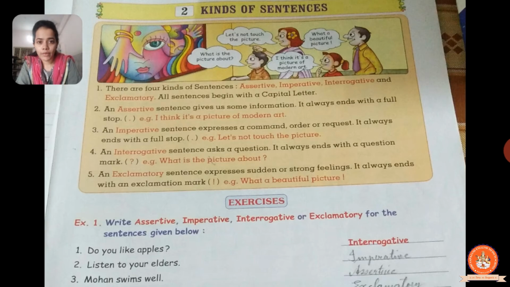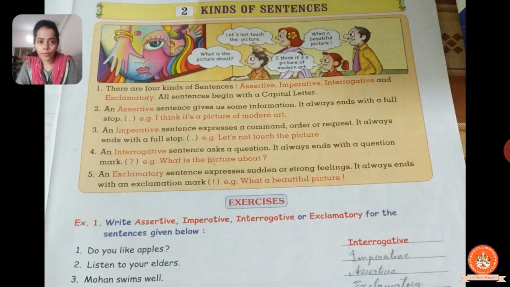The example given over here: What a beautiful picture! When you are seeing a picture and it's very good, we express that, and we put the exclamation sign at the end of the sentence. So this is said to be an exclamatory sentence.